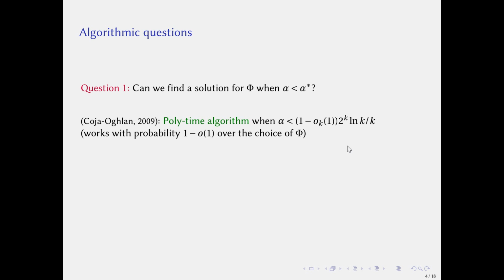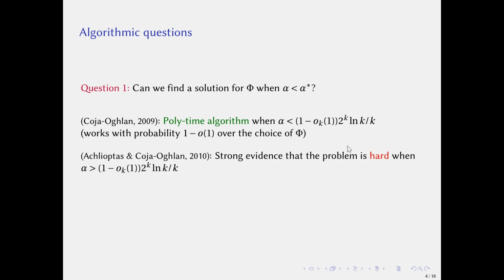This algorithm works with probability 1 minus o(1) over the choice of Φ. However, in 2010, strong evidence showed that the problem is hard when alpha is greater than roughly 2^k times log k over k. So the solution space undergoes a phase transition at this threshold.